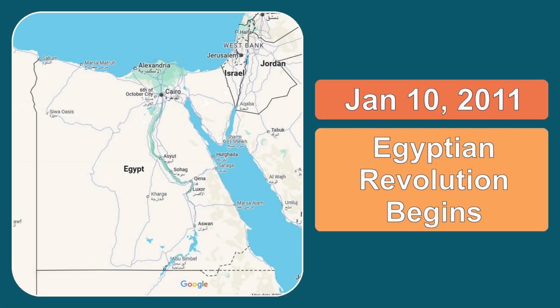On January 10, 2011, protests began in Egypt against the government. These protests grew into a large movement, demanding that President Hosni Mubarak step down. These events were part of the Arab Spring, where people in many Arab countries protested for more freedom and democracy. The Egyptian Revolution had a large impact on Egypt and the surrounding region.